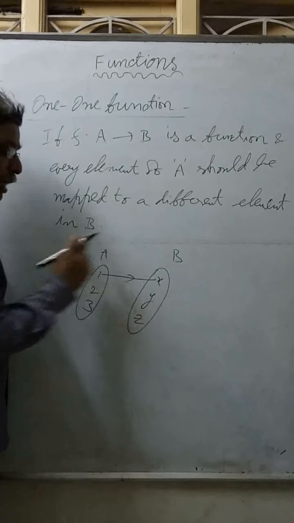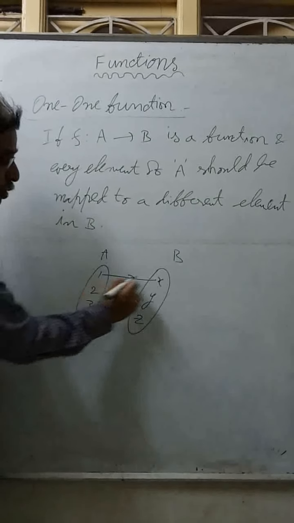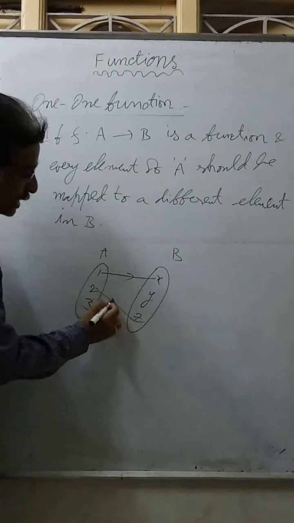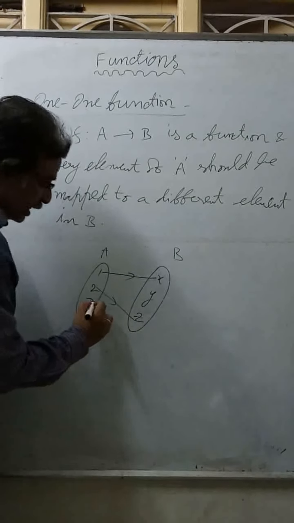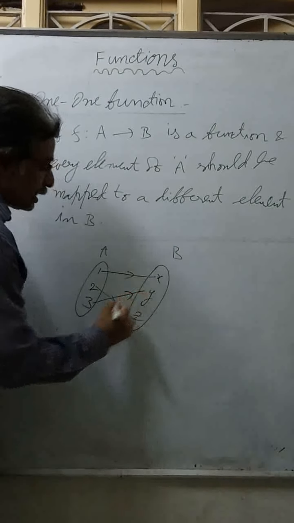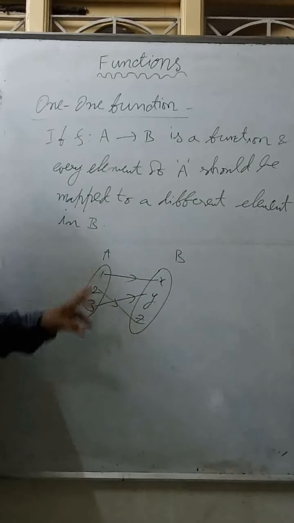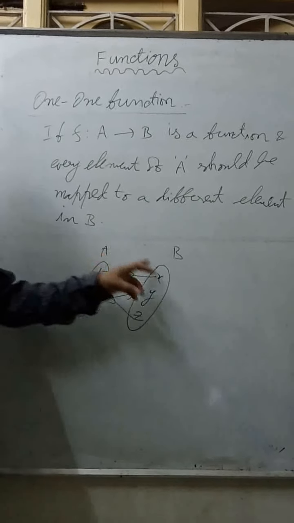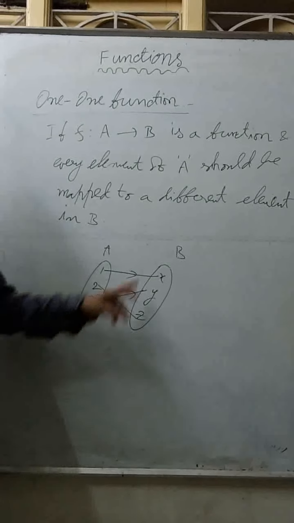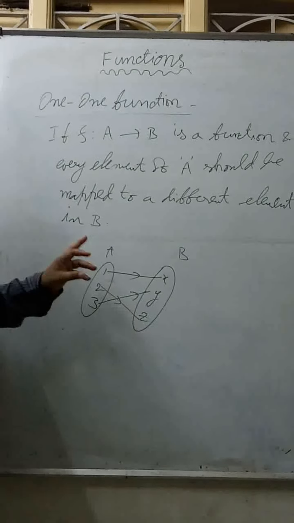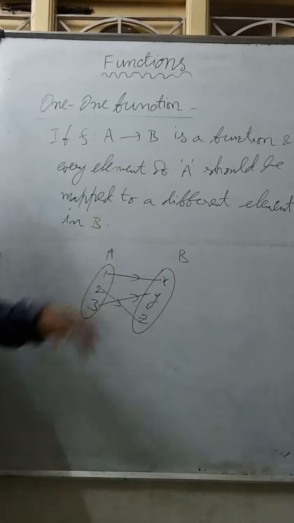So if I am mapping 1 to X, 2 I should not map to X. I can map to any other element other than this. Like 3 I should map to Y. Like this, every element of A should have a different image in B.